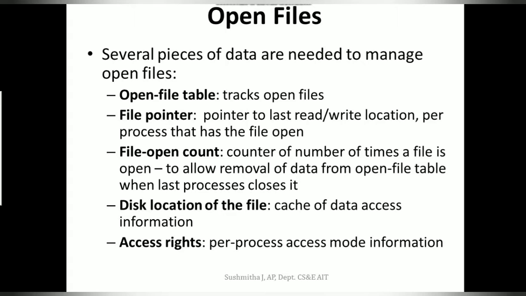There will be a table maintained for every individual process about the files that it opens, and there is a system-wide table which keeps track of all the files that are used, and the operations performed throughout the system. For example, if a process is using 2 files and I have 10 processes like that, the system-wide table will have 10 files, and the per-process table will have 2 files each.